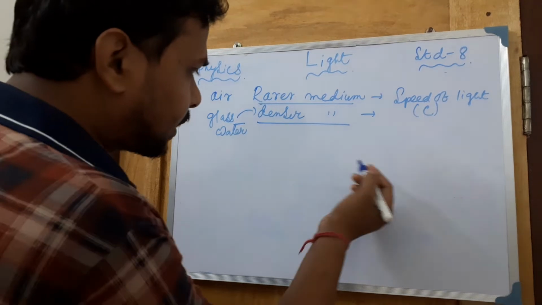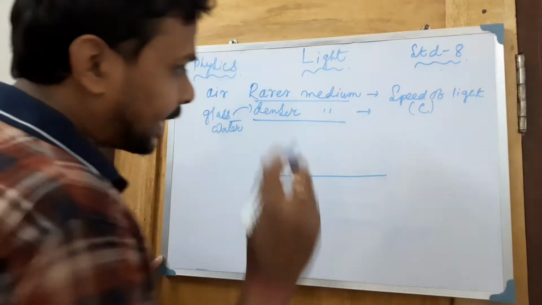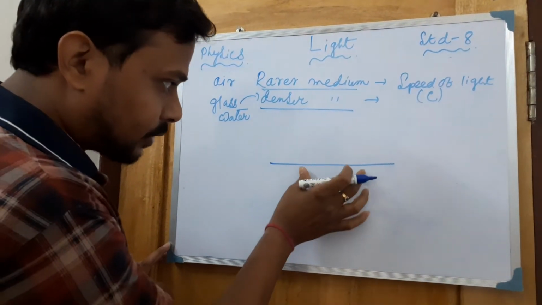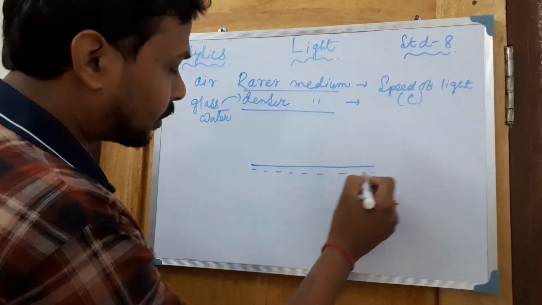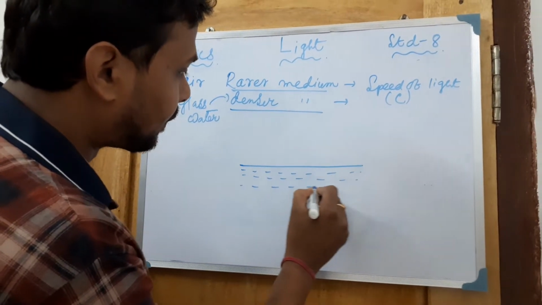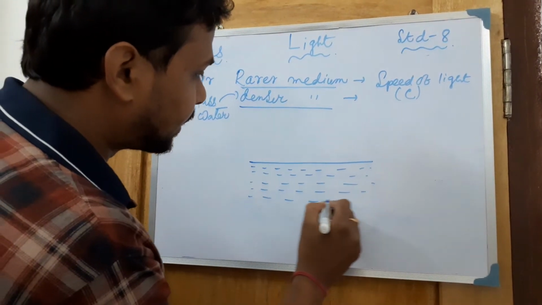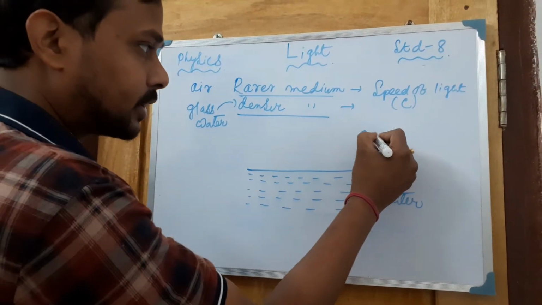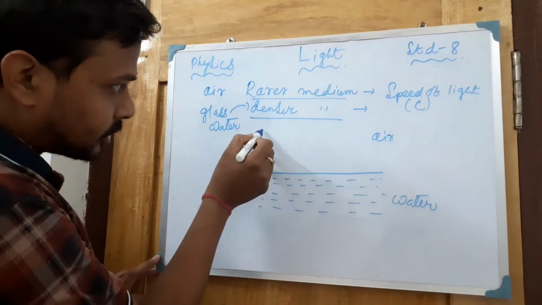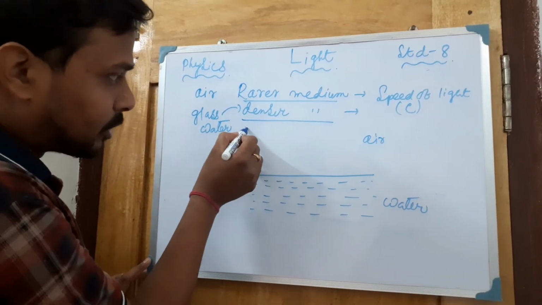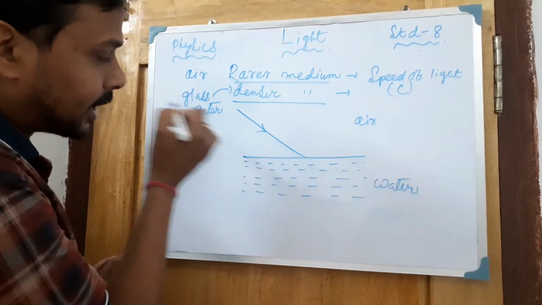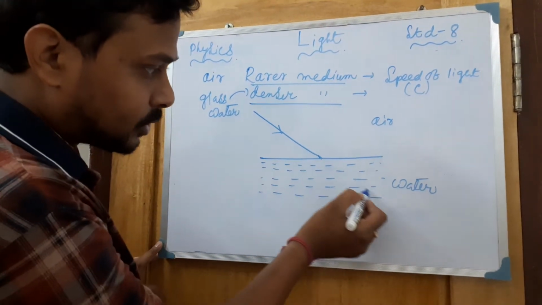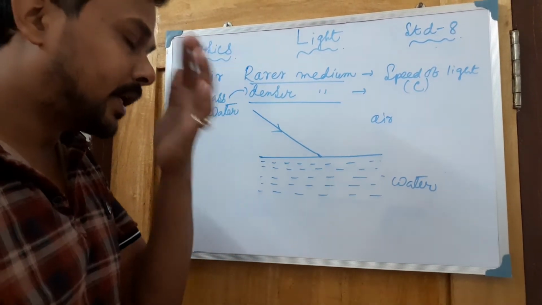Suppose you take one transparent medium through which light can pass. Inside this, water is present. This portion is water and this portion is atmosphere, so this is air. Now suppose a ray of light, like a beam from a torch, falls on this intervening medium. What will happen? It will go in this way, or it will show a different type of behavior.